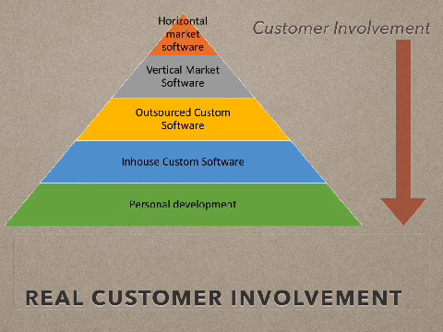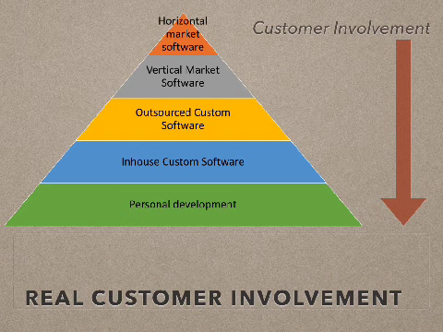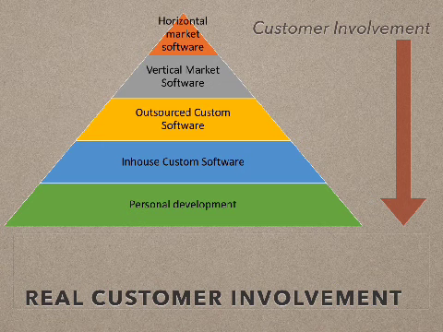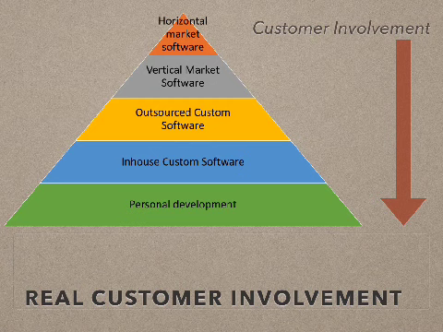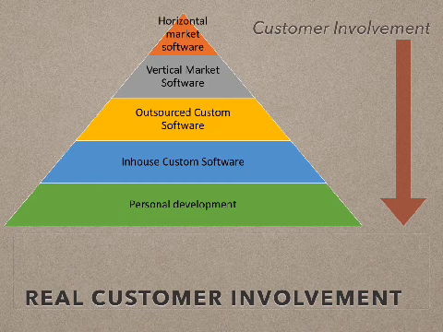So depending on the degree of involvement of the customer in the development, we have divided our software into 5 different categories: personal development, in-house custom development, outsourced custom software, vertical market software and horizontal market software. In personal development, the customer involvement is highest, and in horizontal market software, the customer involvement is lowest. That is the understanding of this picture that we see.